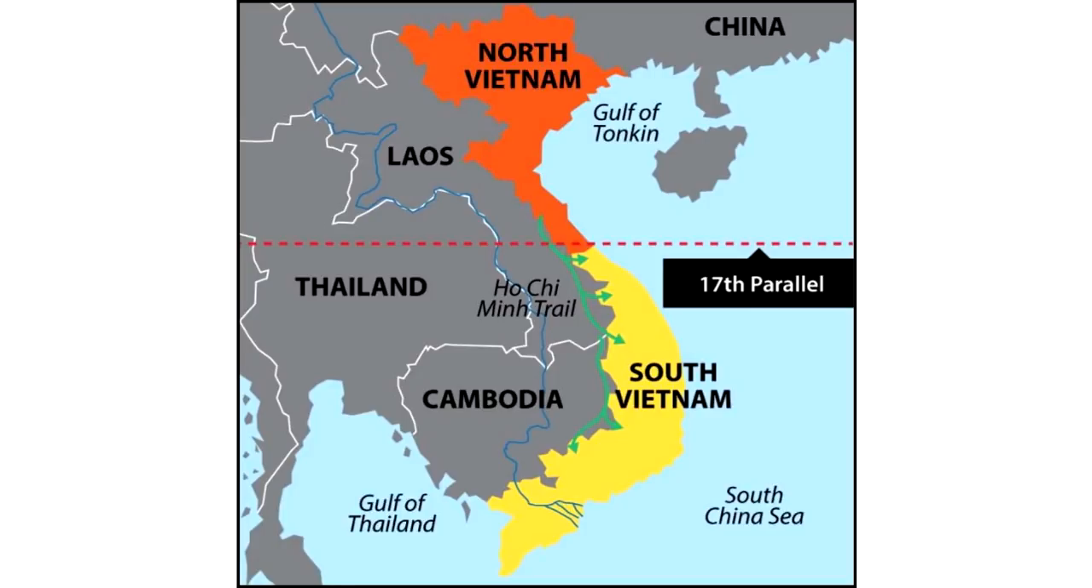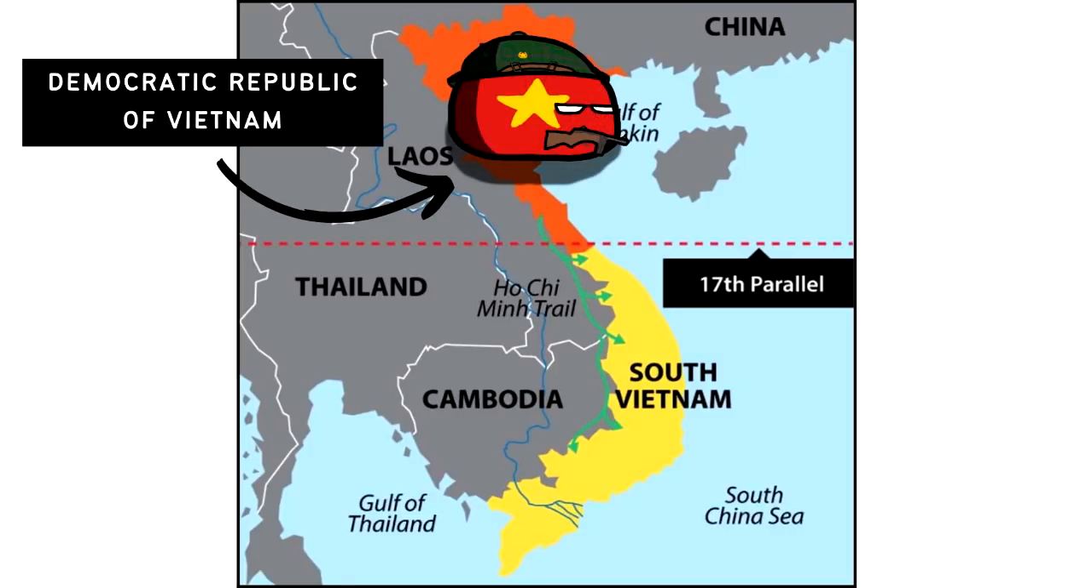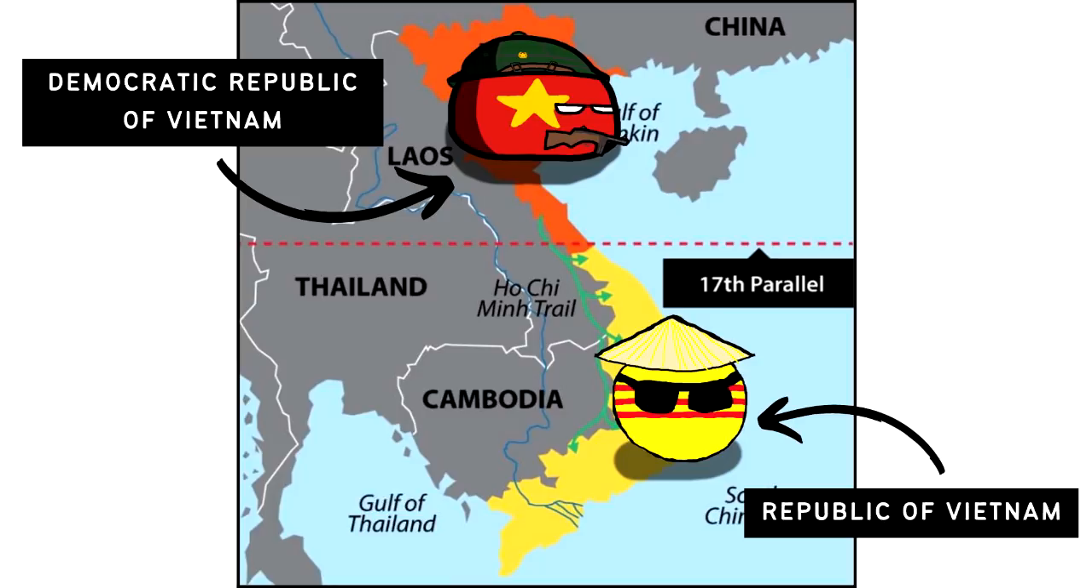Like Korea, Vietnam was also divided into North and South along the 17th parallel. North Vietnam, also known as the Democratic Republic of Vietnam, is a communist state. On the other hand, South Vietnam, also known as the Republic of Vietnam, is a non-communist state.